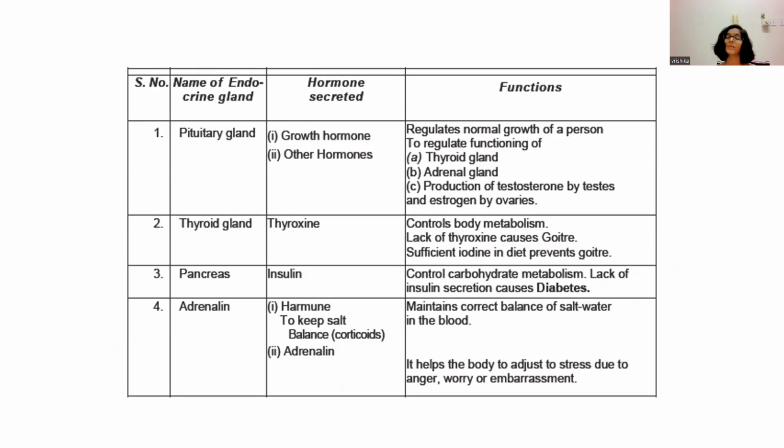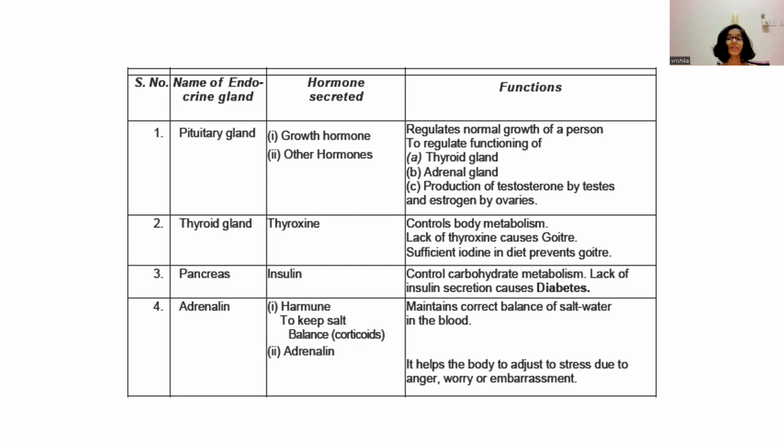The second one is the thyroid gland. The hormone secreted by the thyroid gland is thyroxine. It controls body metabolism. Sufficient iodine in the diet prevents goiter. Do you all know what is goiter? It is a disease which is caused due to the lack of thyroxine.